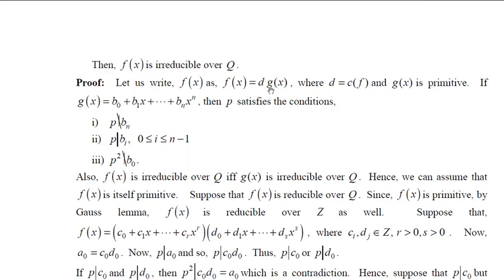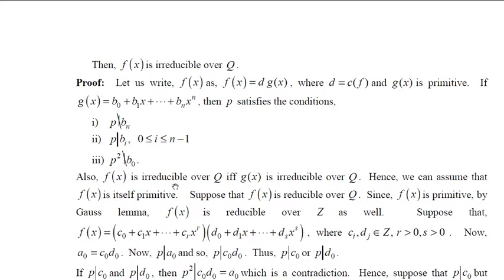So you have to show that. That means g(x) is also irreducible. So f(x) is irreducible over Q if and only if g(x) is irreducible over Q. Hence, because g(x) is primitive, let us assume that f(x) itself is primitive. And we have to show that f(x) is irreducible over Q.